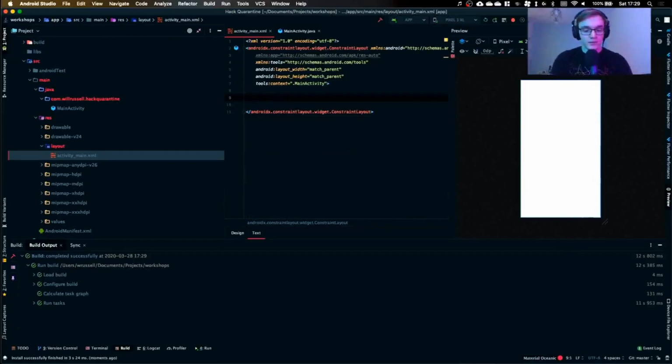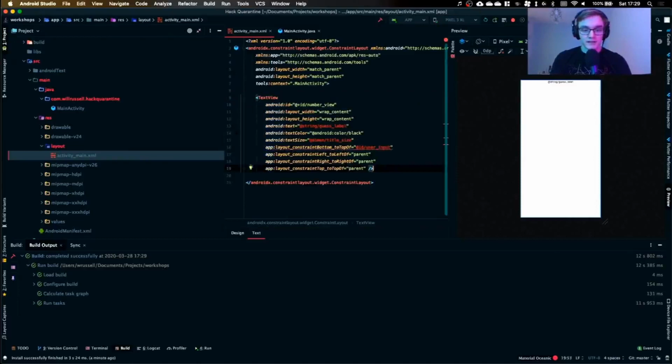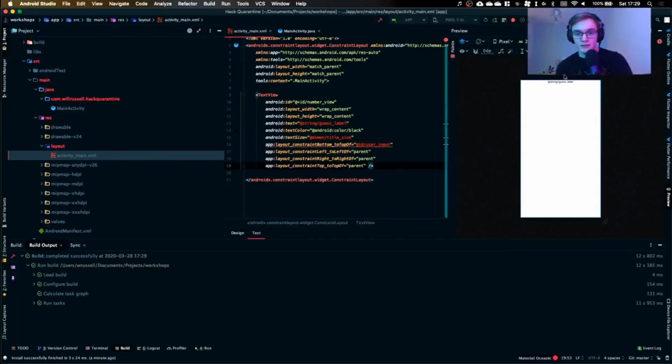I've set up some quick aliases, so don't worry if you can't follow along. First thing we want is a text view to say to the user what they are trying to do. Just something that says, try and guess a number. Because at the end of the day, we're going to try and guess a number between 1 and 10, let's say.